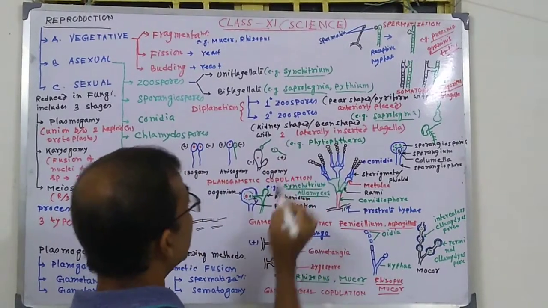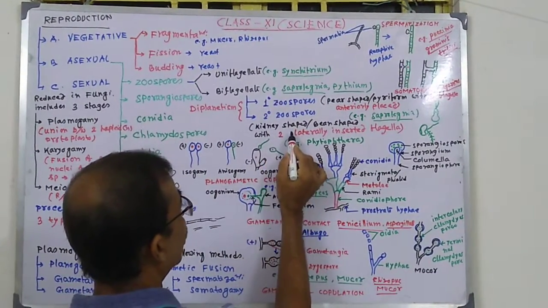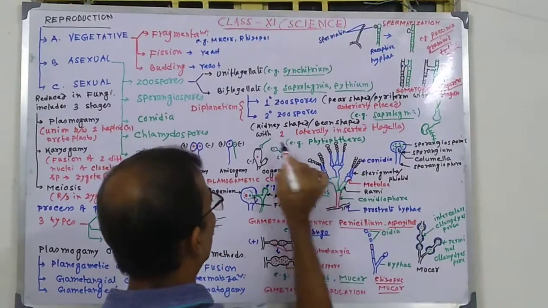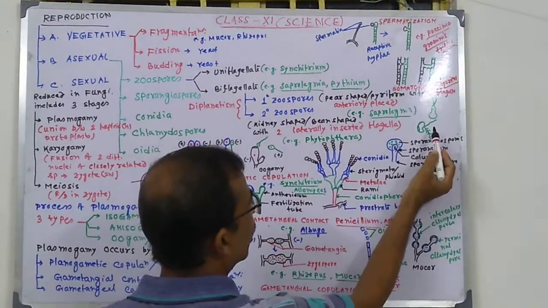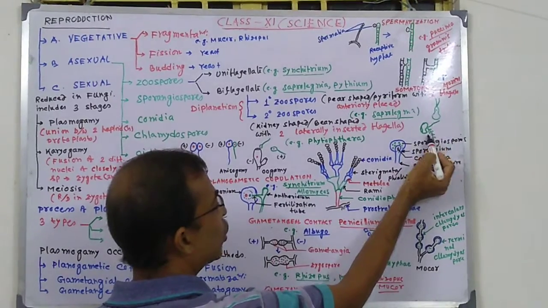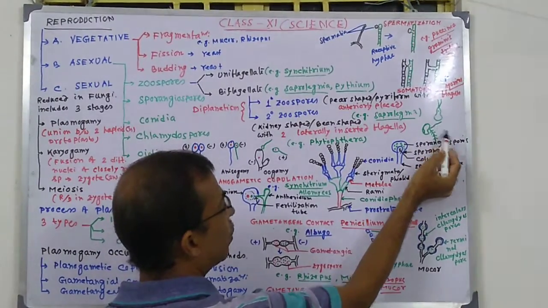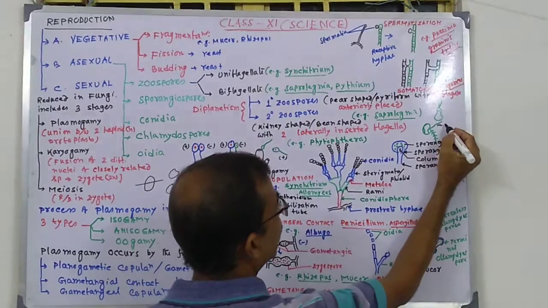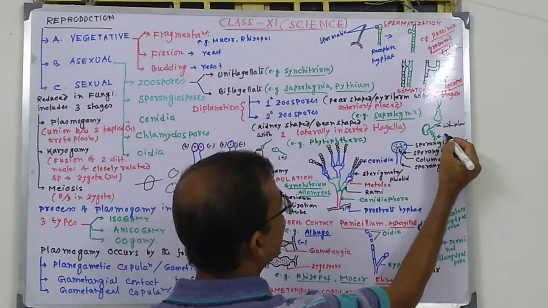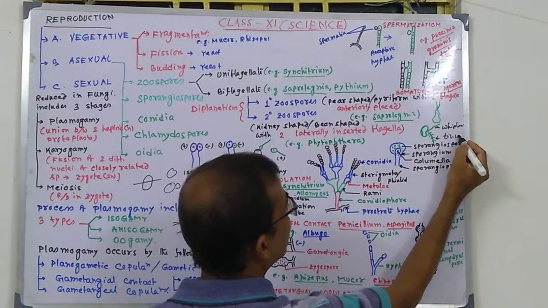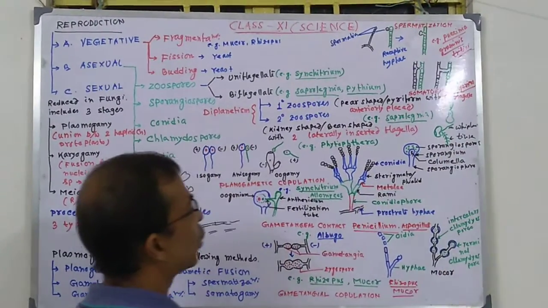And in case of secondary zoospores, that is kidney shape or bean shape, with two laterally inserted flagella. And you can see that two types of flagella here. Here is whiplash type, this is the whiplash type, that is non-hairy. This is called hairy, and this is called tinsel type. Hairy means tinsel type, and this hair is called mastigonemes.